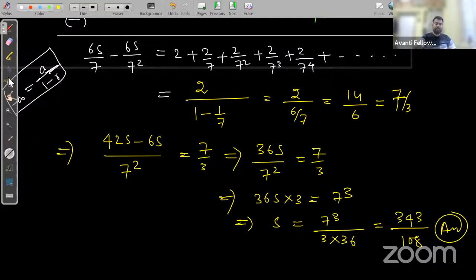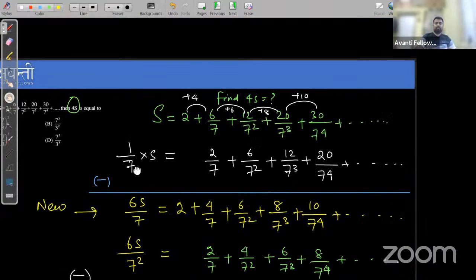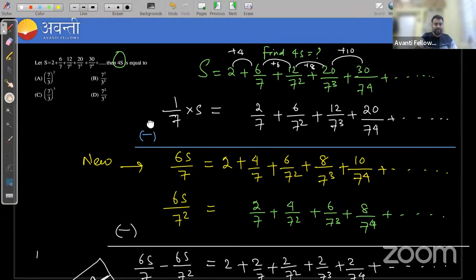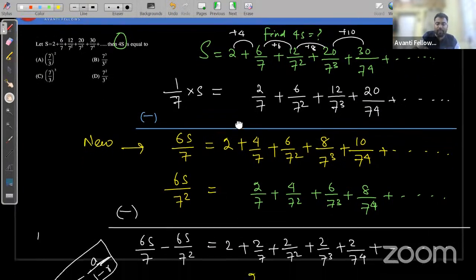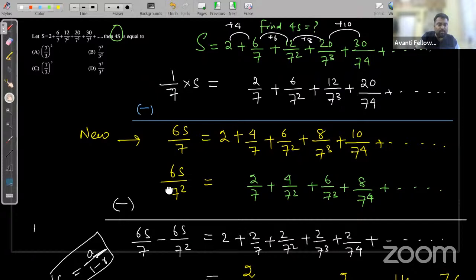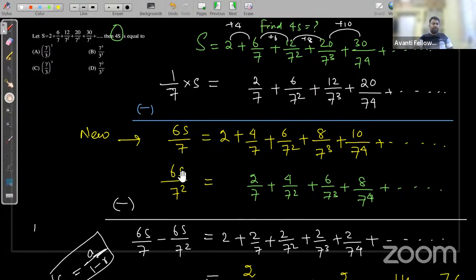So the correct option is, that is 7 cube by 108, 3 cube is 27. Is any other option given? I am getting the wrong answer.